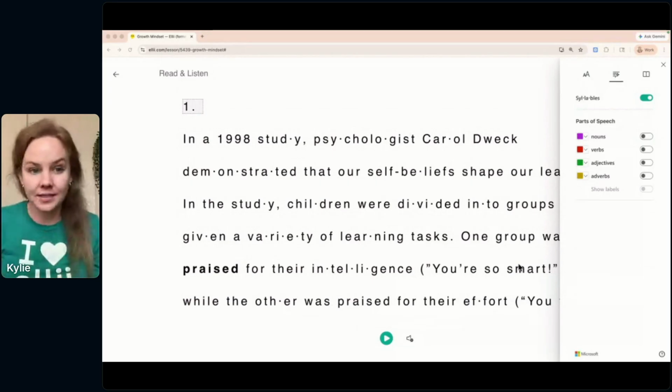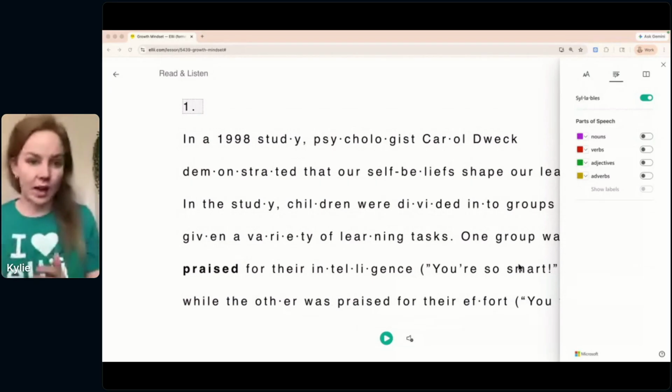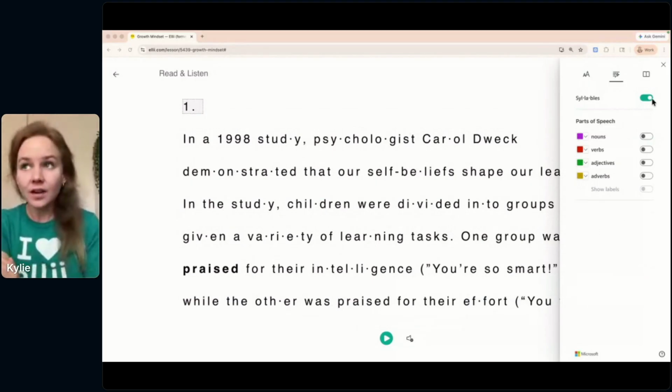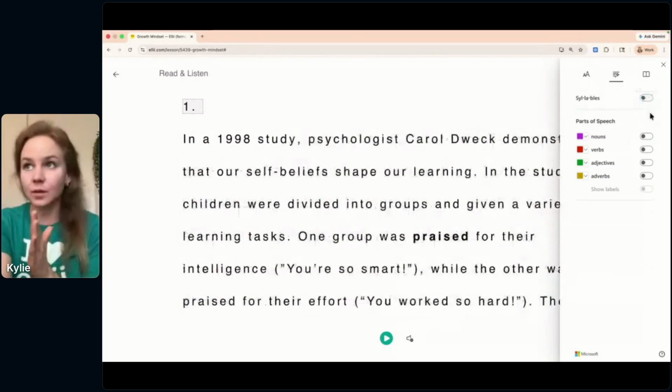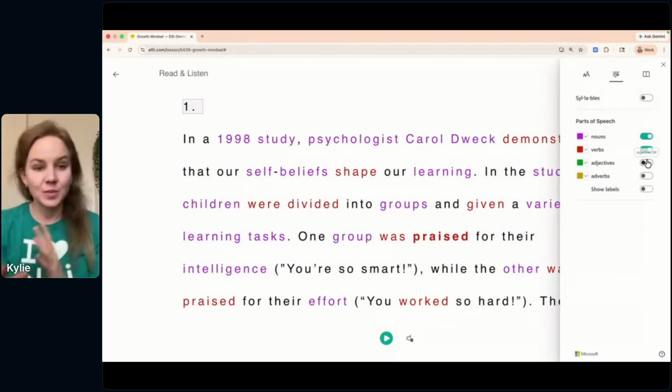That way it really breaks it down for them, and this is just another way you can support students. Another thing you can do in addition to breaking it up by syllable is identify the different parts of speech in different colors, which is kind of cool.